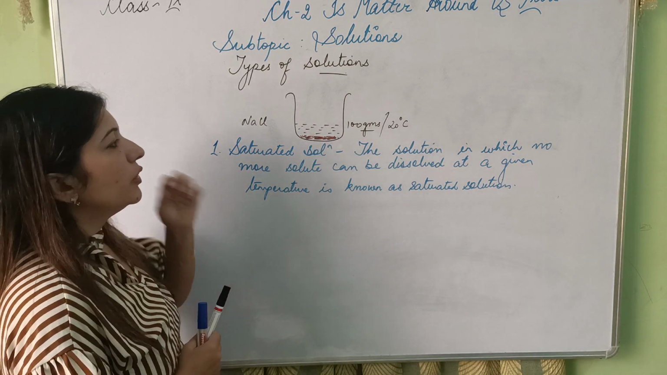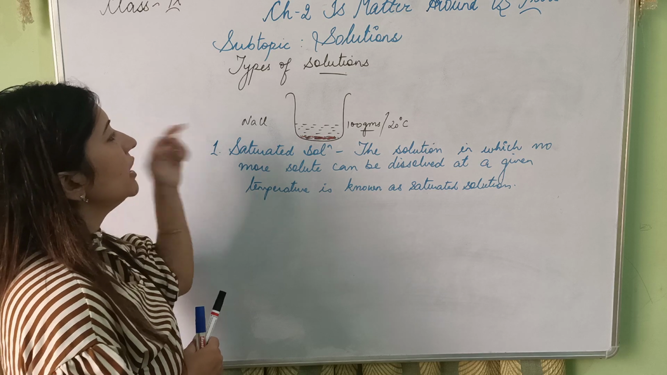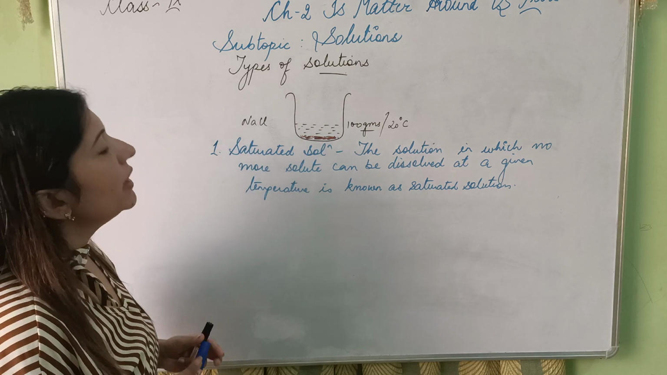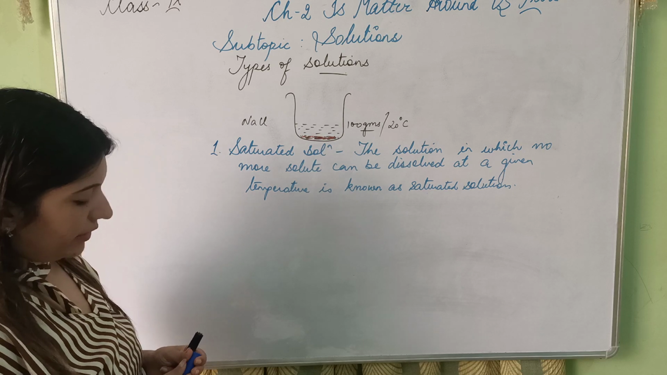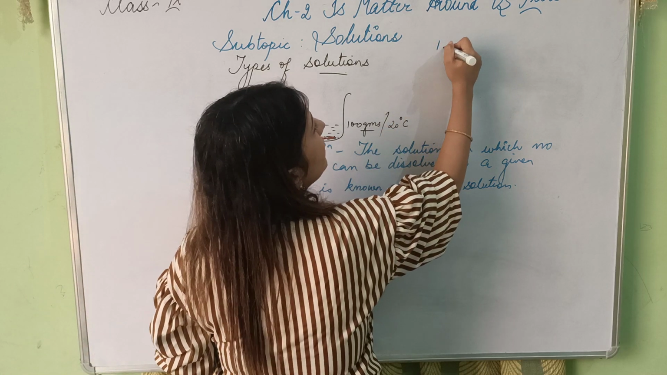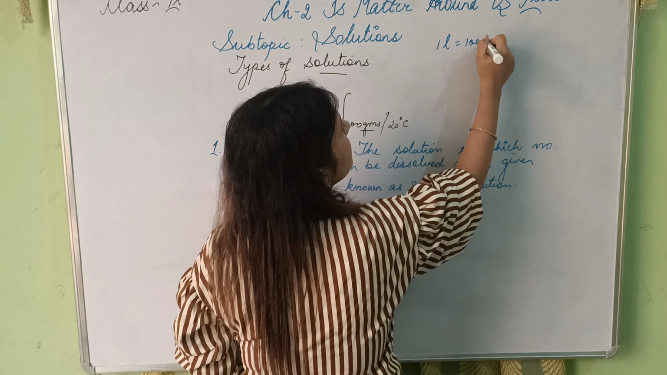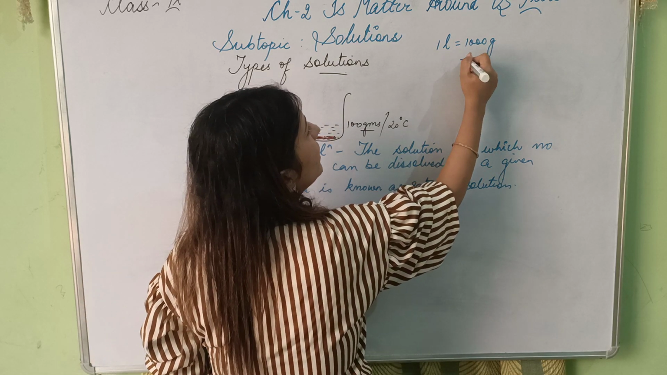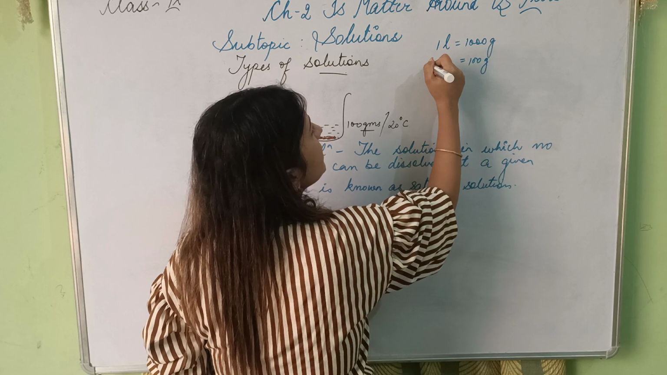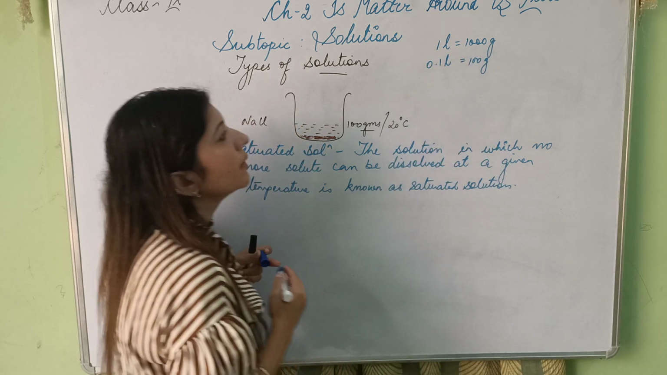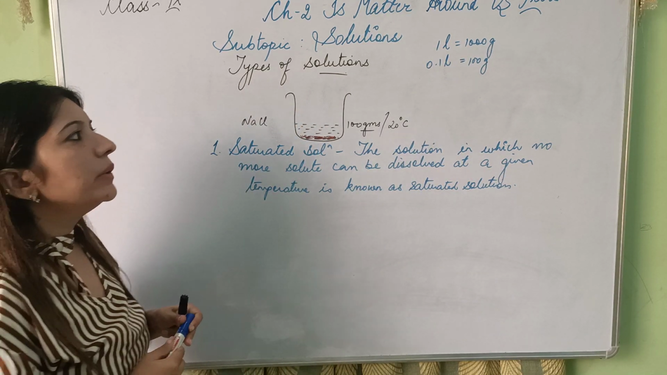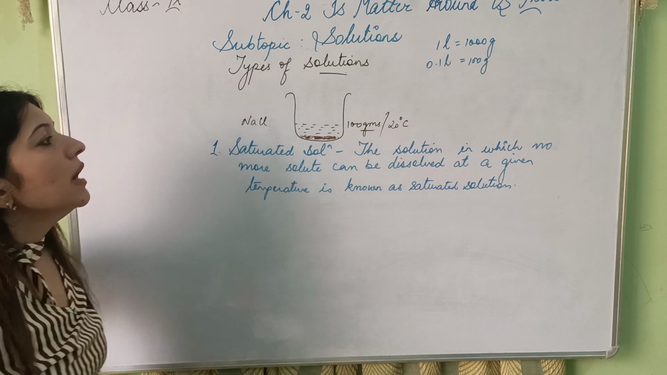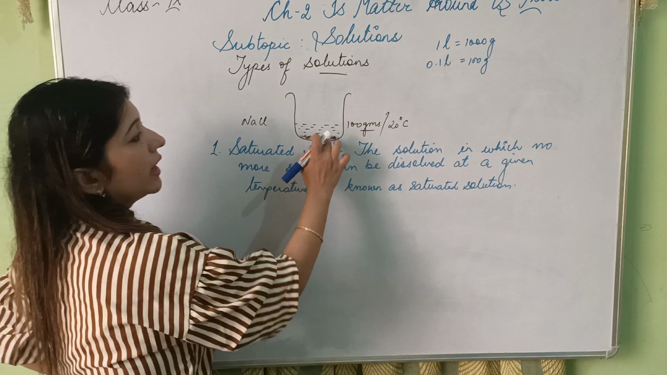Like I told you about this activity, when I keep on dissolving sodium chloride in this 100 gram of water, what do I mean by 100 gram? See, 1 liter is equal to 1000 grams, and if I talk about 100 grams, that means it is 0.1 liter. Either you will take in liters or you will take in grams. I have considered 100 grams. 100 grams is my solvent here, that is water.